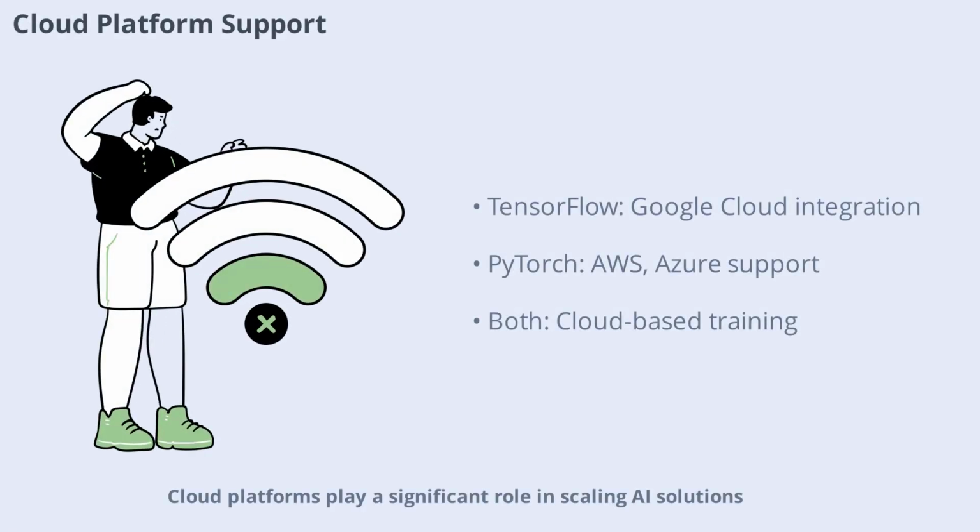Cloud platforms play a significant role in scaling AI solutions. TensorFlow is tightly integrated with Google Cloud, offering managed services for training and deployment. PyTorch is supported by major cloud providers like AWS, Azure, and Google Cloud, with dedicated tools for distributed training and deployment. Both frameworks benefit from cloud-based GPUs and TPUs, enabling faster training and experimentation. Your choice of framework may depend on your preferred cloud provider and the specific services you need for your project.